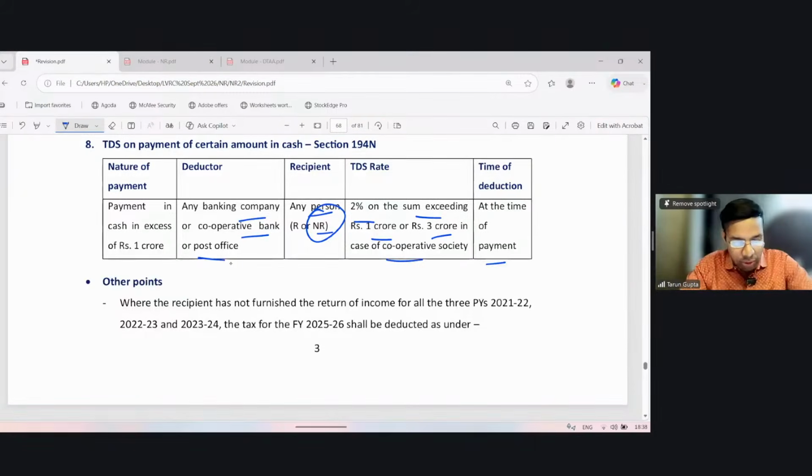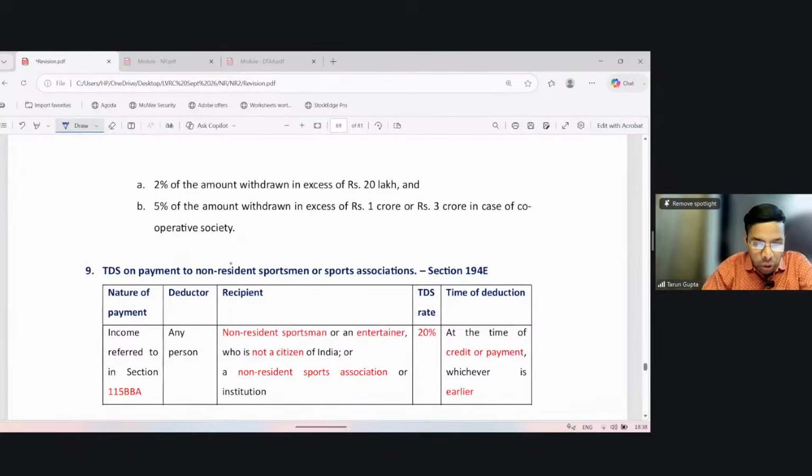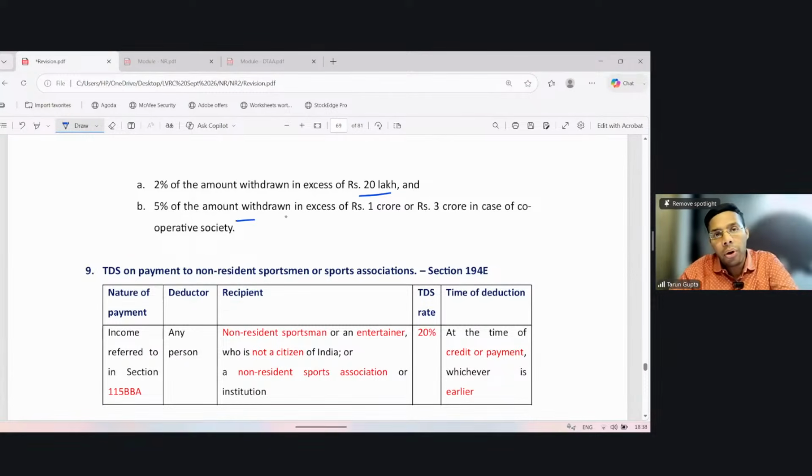Also, where the return of income has not been furnished for all the 3 previous years, then tax shall be deducted as under: 2% of the amount withdrawn in excess of 20 lakh and 5% of the amount withdrawn in excess of 1 crore, 3 crore in case of cooperative society, as we discussed just now. Okay.